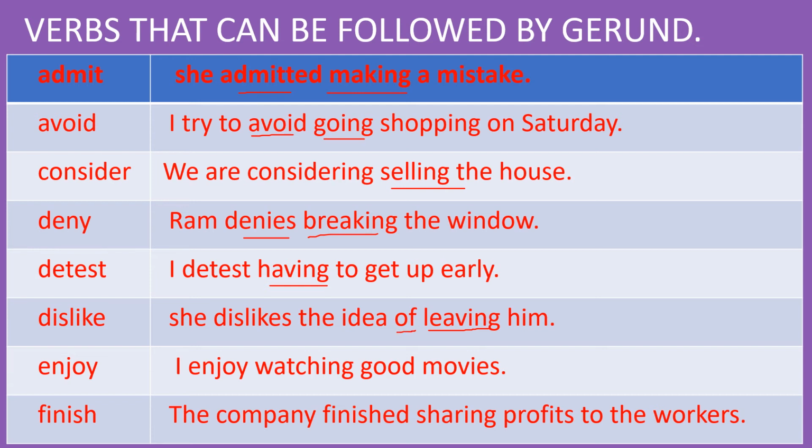Enjoy. I enjoy watching good movies. Watching is gerund. Enjoy is verb. Enjoy is followed by the gerund watching. Finish. The company finished sharing profits to the workers. Finished sharing. Sharing is gerund. Finished is the verb followed by the gerund sharing.